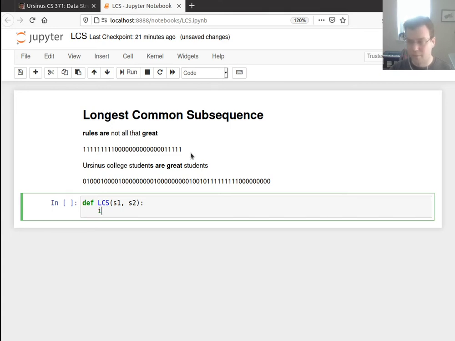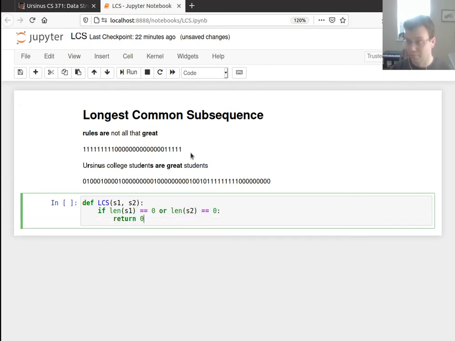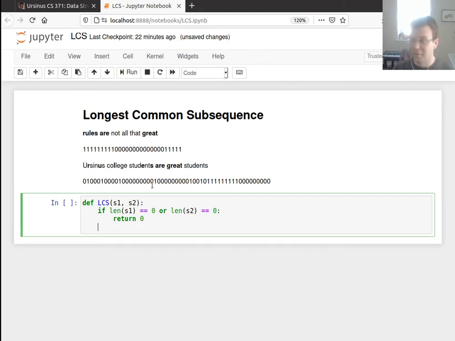So first of all, my stopping condition: if either one of the strings has 0 length, then I better just return 0. Because if one of the strings is empty, the biggest subsequence I can get from that string is empty. So that's not going to help me. But otherwise, let me work backwards.